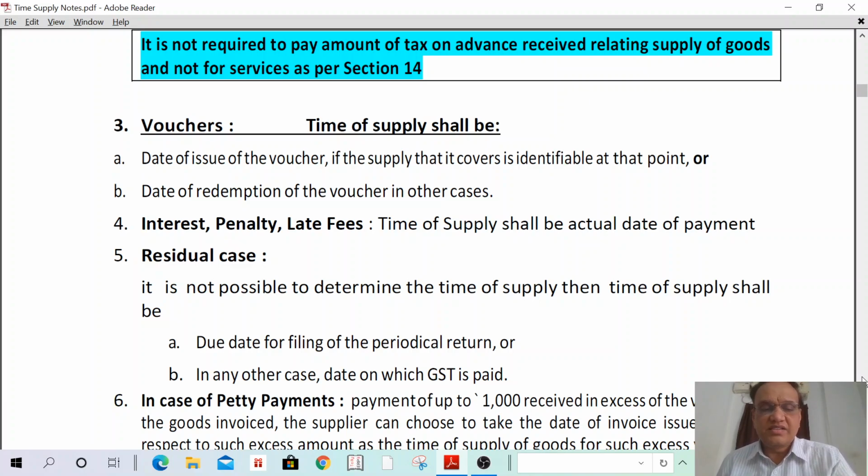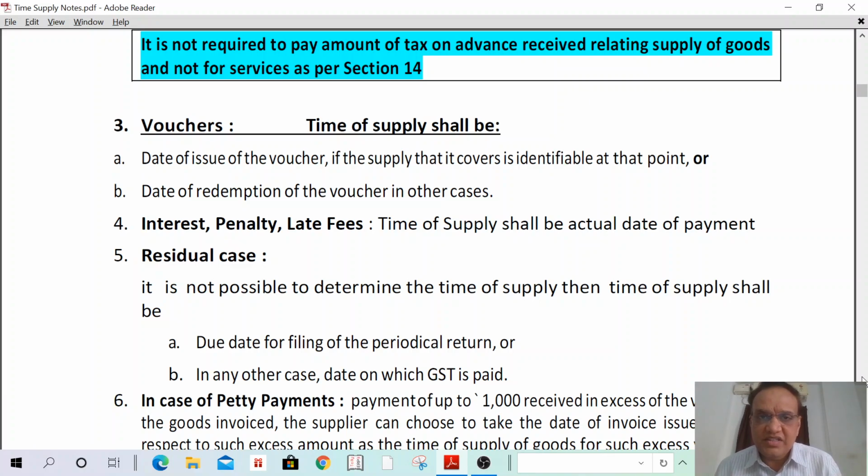Understand? Then residual cases. If it is not possible to determine the time of supply, then the time of supply shall be the due date of filing of the periodical return. In any other case, the date on which the GST is paid. But in this we have discussed so many methods. If it is not possible to determine the time of supply, it shall be the due date of filing the periodical return. Suppose the 20th of the next month is the periodical return due date, therefore the time of supply shall be the 20th of the next month.